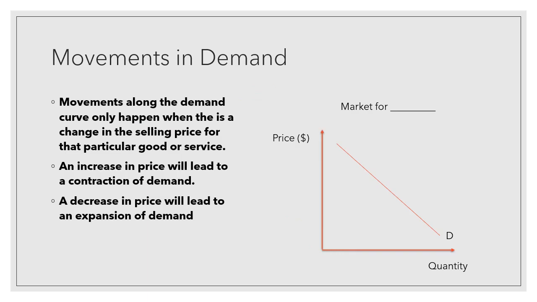Then if we look at movements in demand, movements along the demand curve only happen when there's a change in the selling price for that particular good or service. So our little y-axis here, that's about the selling price. So a movement along the demand curve only happens when there is a change in selling price.